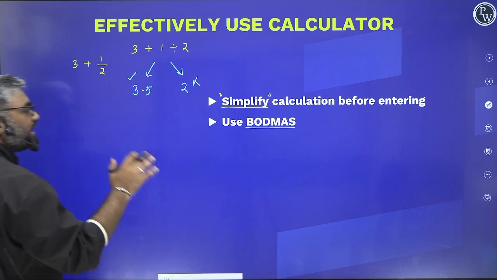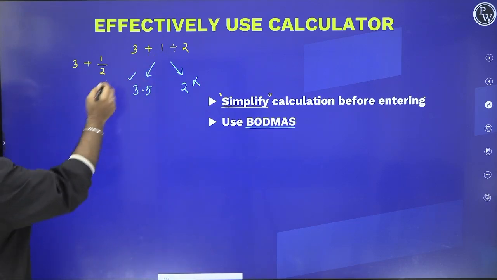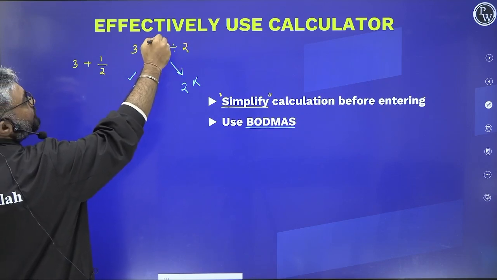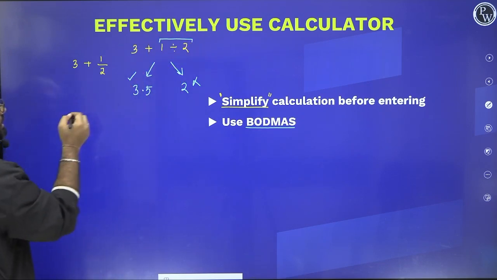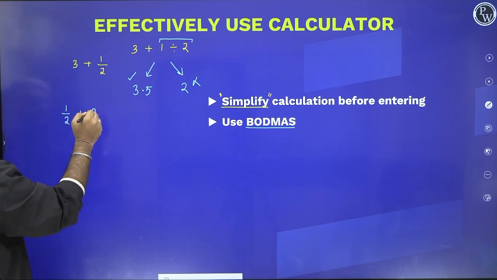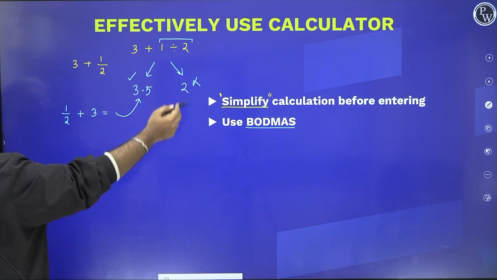So you simplify it on paper. How you are supposed to enter this is, instead of doing 3 plus 1 divided by 2, you first look at the division part. So you do 1 by 2 first, you get 0.5, and then you add 3 to it. This will fetch you 3.5. This will not make the mistake of calling it 2.